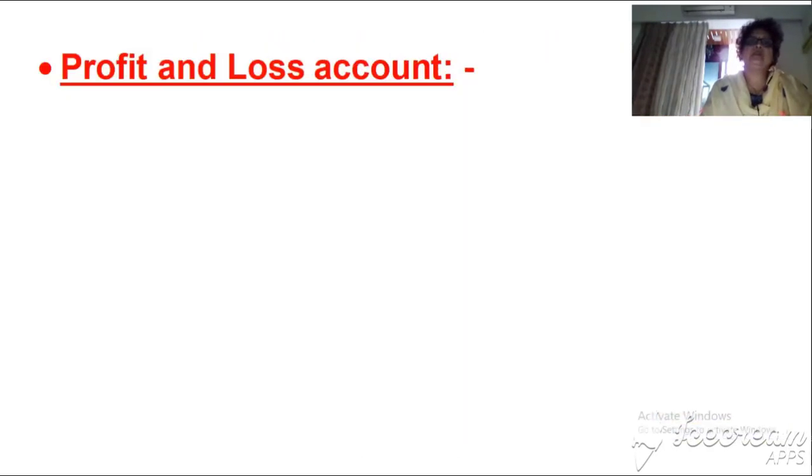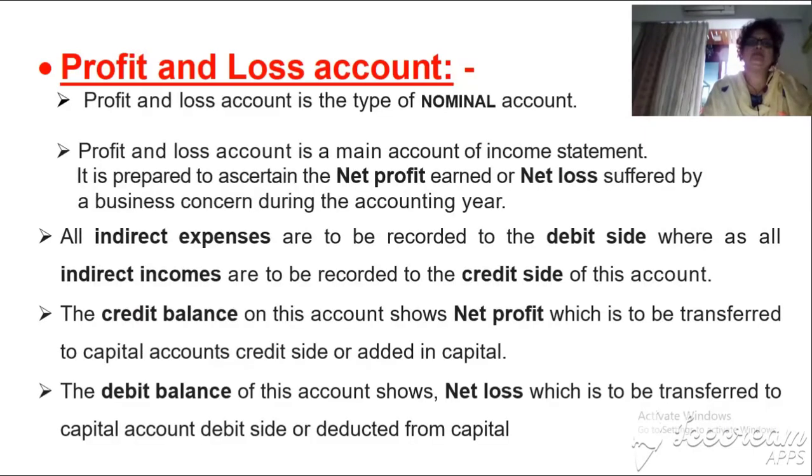This is our next account, the profit and loss account. Profit and loss account is also a nominal account. So we write all expenses on the debit side and all incomes on the credit side. But here, remember, we write all the indirect expenses, and on the credit side we record all the indirect incomes. Direct expenses and direct incomes go to the trading account. Indirect expenses and indirect incomes go to the profit and loss account.